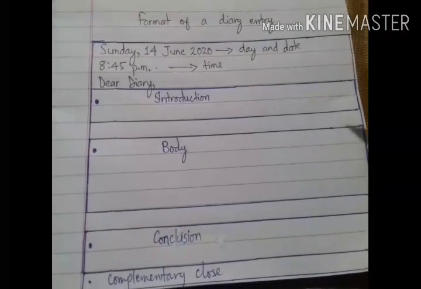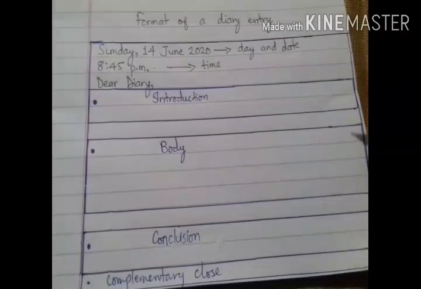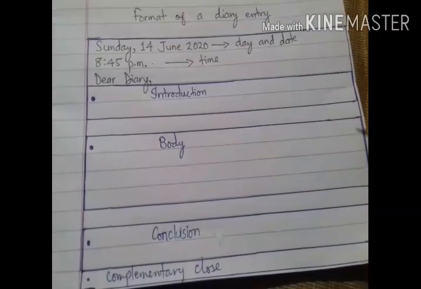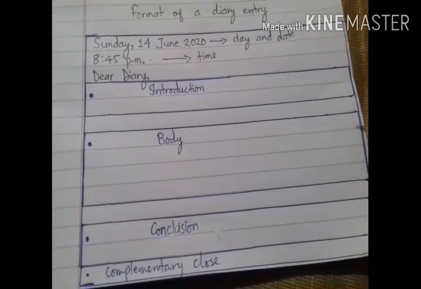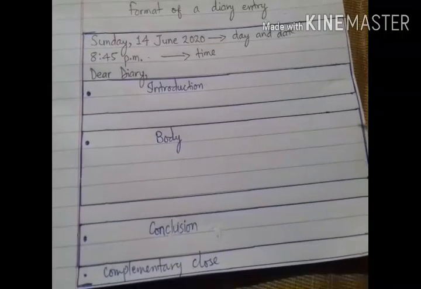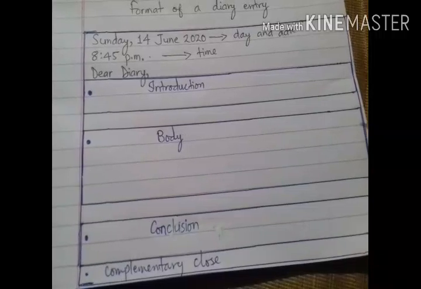So here it starts with the mention of day and date. At first you need to write the day and date. Here I have written Sunday, 14th June 2020. After writing the day and date, you need to write the time. Here I have written 8:45 p.m.